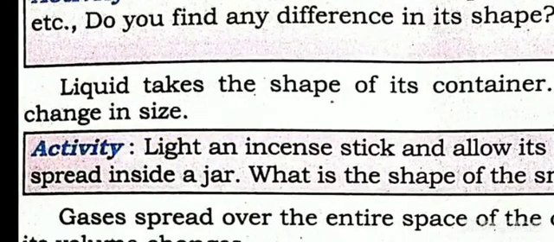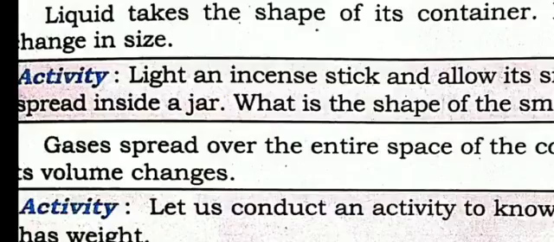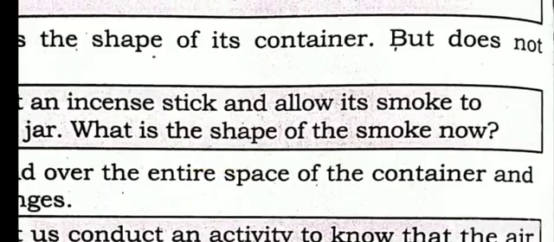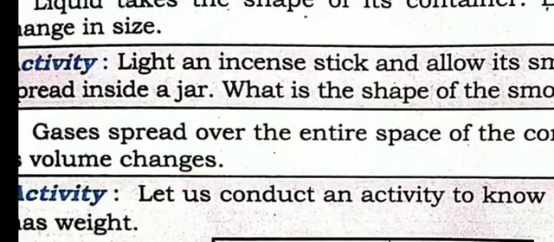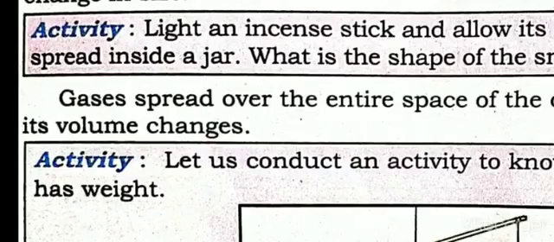Light an incense stick and allow its smoke to spread inside the jar. What is the shape of the smoke now? So the shape of the smoke is like the jar itself. When you put some smoke inside the jar and close the jar, the smoke takes the shape of the jar itself. The smoke takes the shape of the volume of the jar. Okay. So gases spread over the entire space of the container and its volume changes.